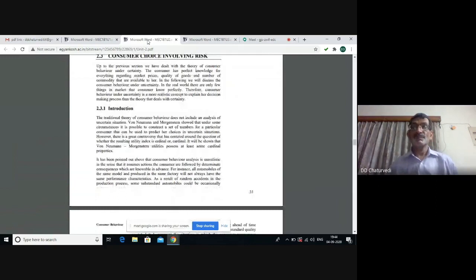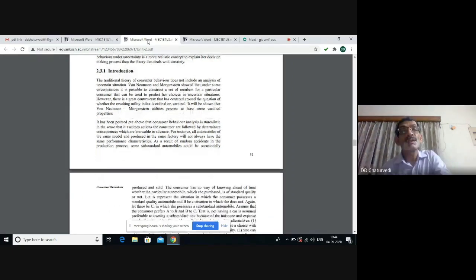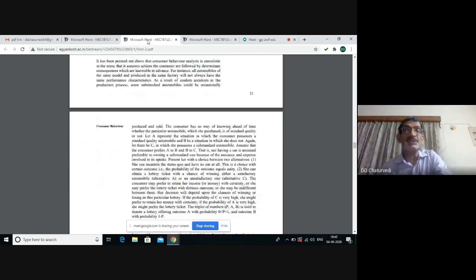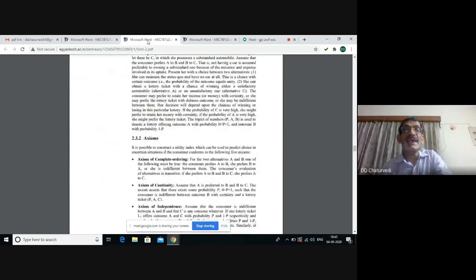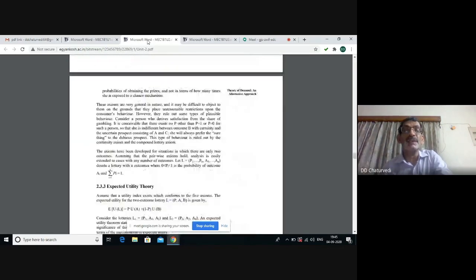Sometimes the consumer has to make choices under risk. For this purpose, you must understand the difference between risk, uncertainty, and certainty. Uncertainty is that risk against which no insurance is possible. So that means there can be insurance for risk, but there cannot be insurance for uncertainty.